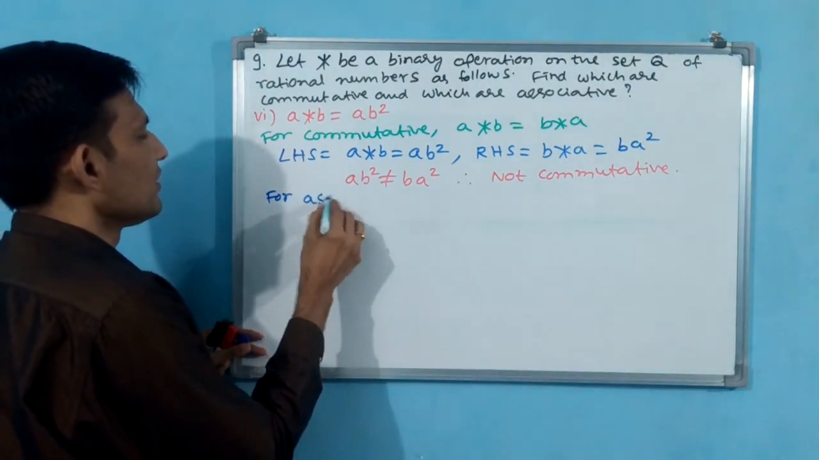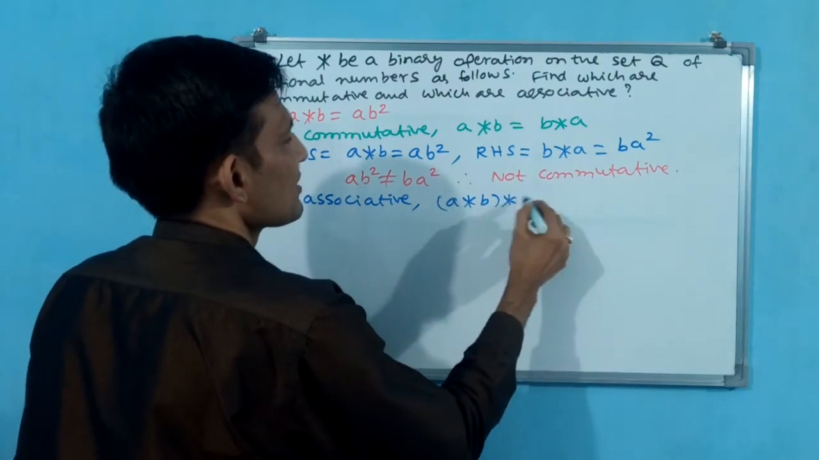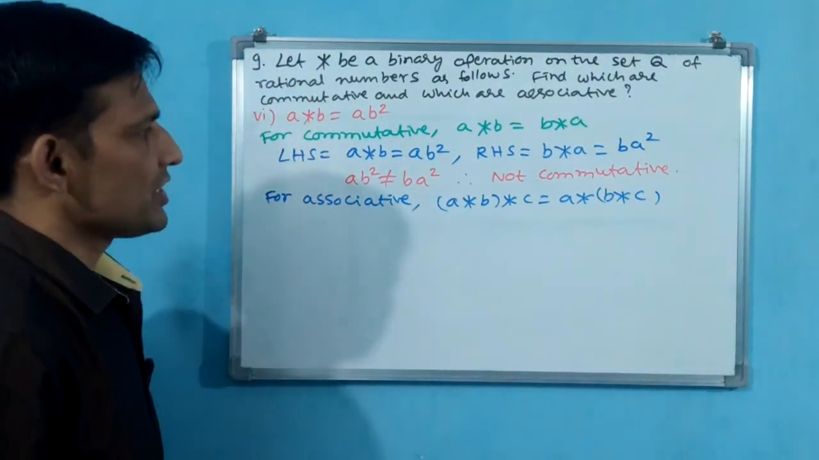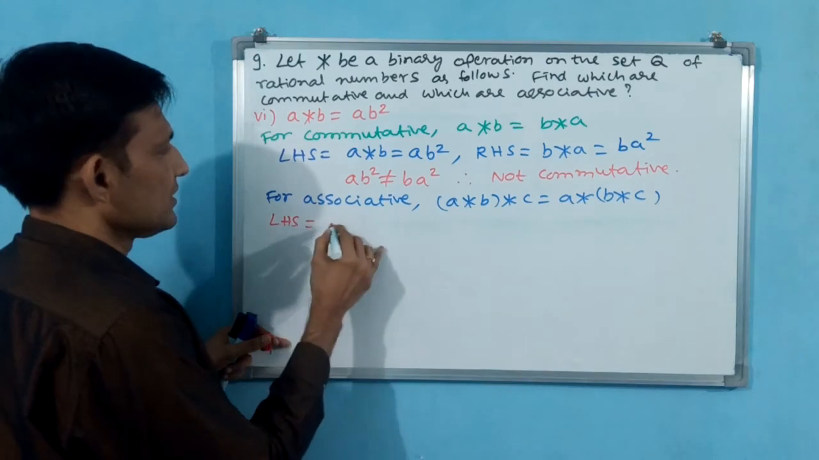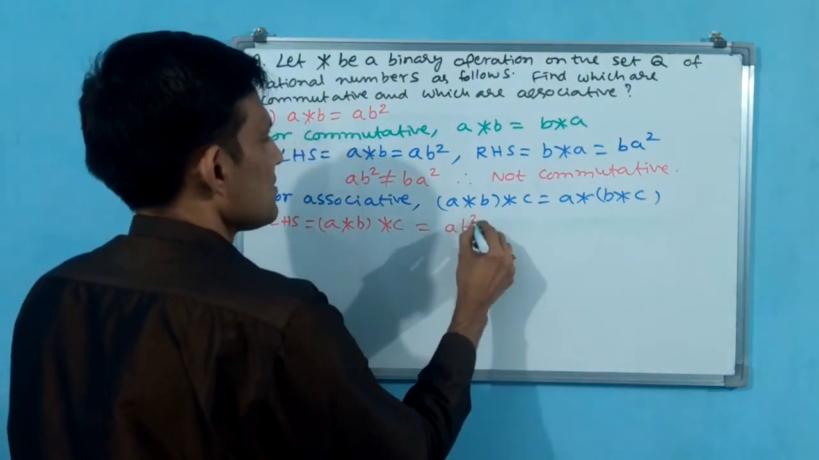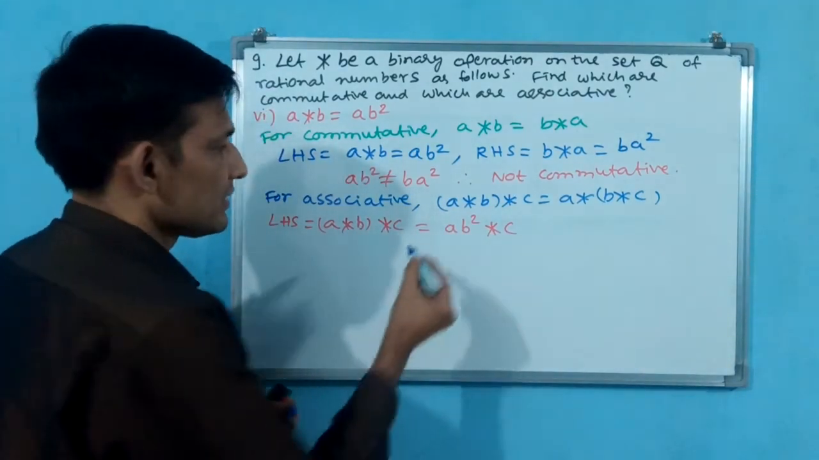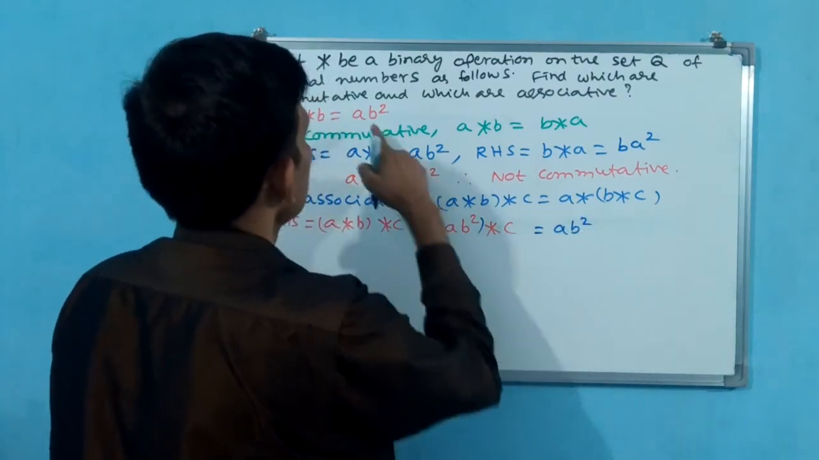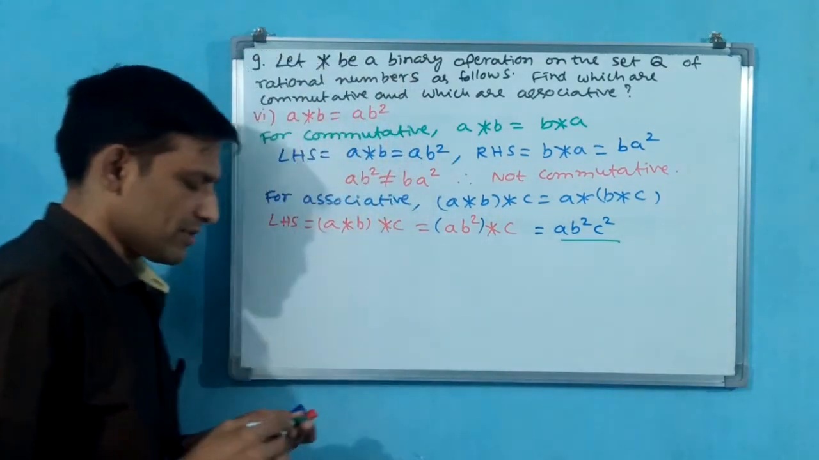Okay. Now you write associative also. For associative, A star B star C is equal to A star B star C. LHS, A star B star C is equal to A star B, which means AB square, star C. Now you see this entire AB square is A, and B square means C square. AB square C square, you underline.